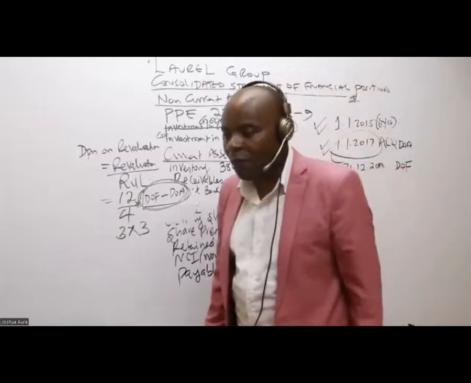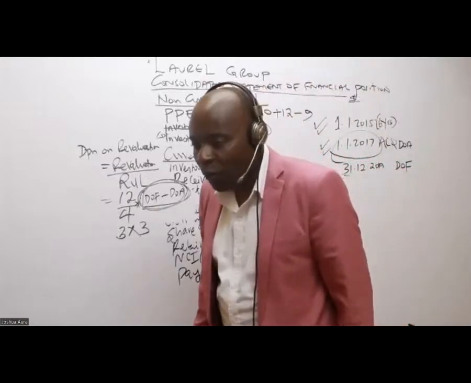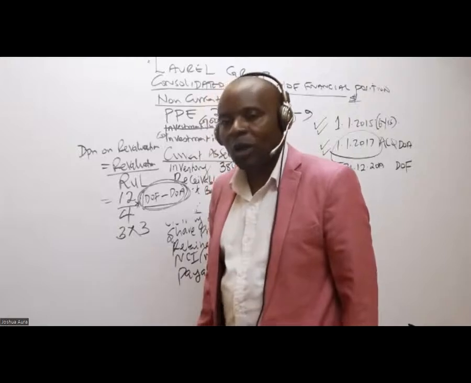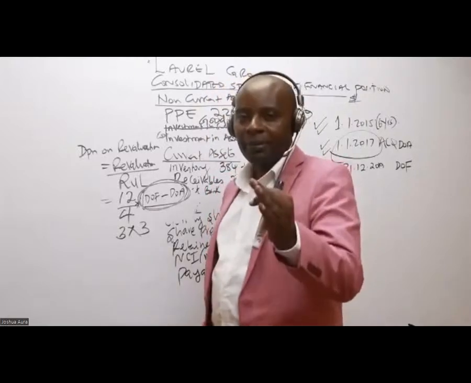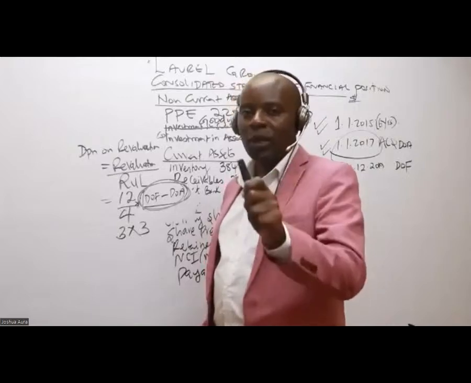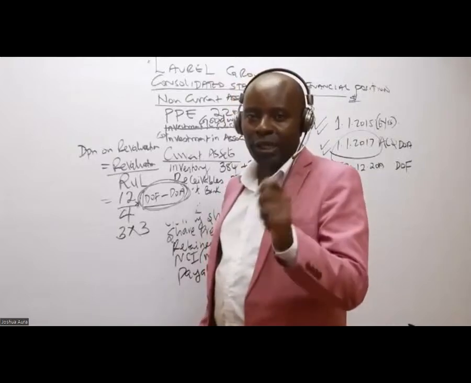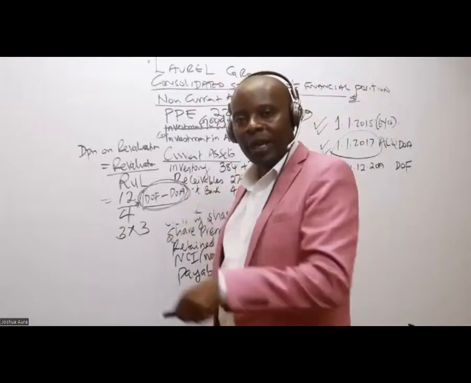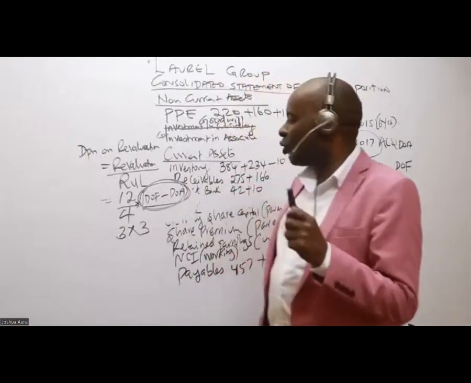But you see, 12 over 4 is 3 per annum. And we want cumulative depreciation to the date of the financial statements. How do we get this cumulative period?